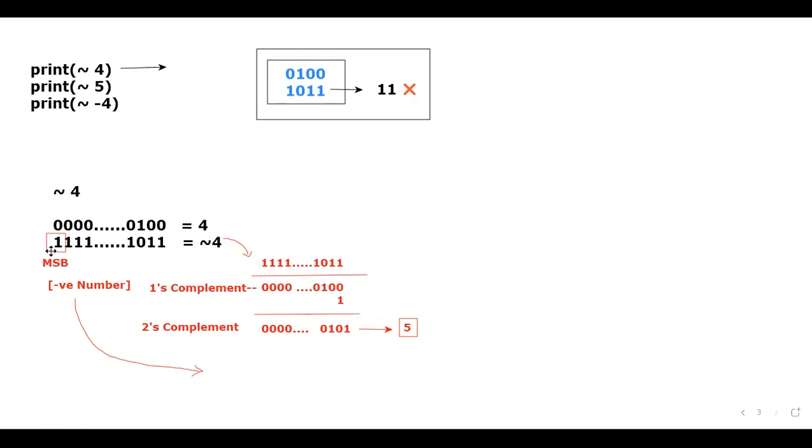Now tell me, from this I got to know it's a negative number. That's the reason I'll just write the answer is minus. I'll just increase the font size. Next, by calculating the 2's complement, I got to know the output is 5. Now put together, what is the output? Don't you think the output is minus 5? Sir, will I be getting minus 5 as the output? Sir, 100% we will be getting the answer as minus 5. We will just execute this and we will see. For negation of 4, the answer is minus 5.